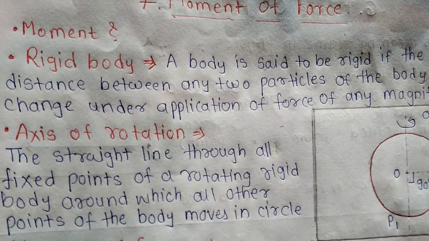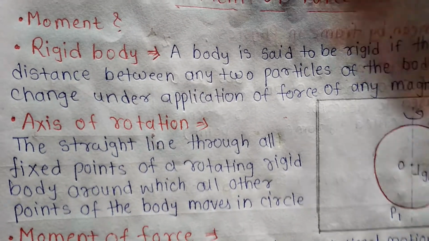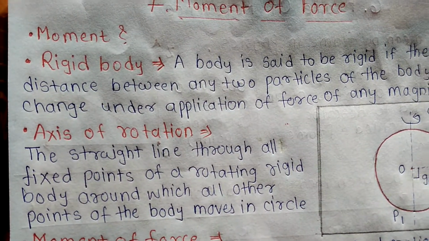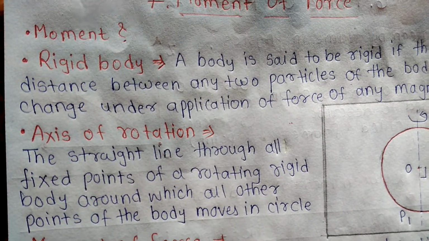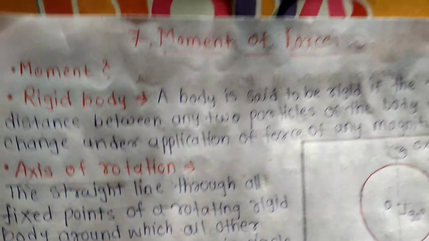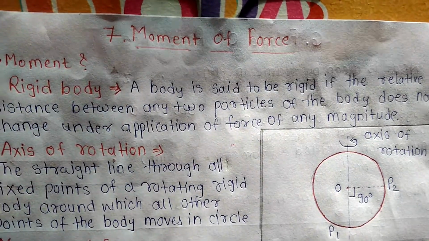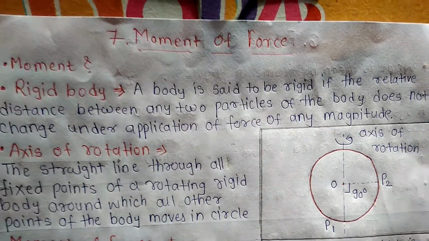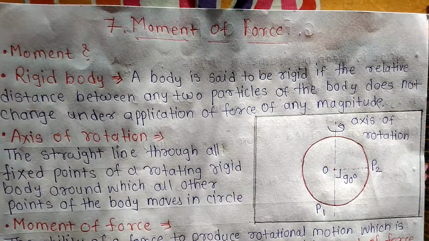As we know, if the resultant force acting on a particle is zero, the body remains at rest. The force also has the ability to produce a turning effect or rotational motion for a point mass. For rotational motion, we talk about a rigid body. A body is said to be rigid if the relative distance between any two particles of the body does not change under application of force of any magnitude.